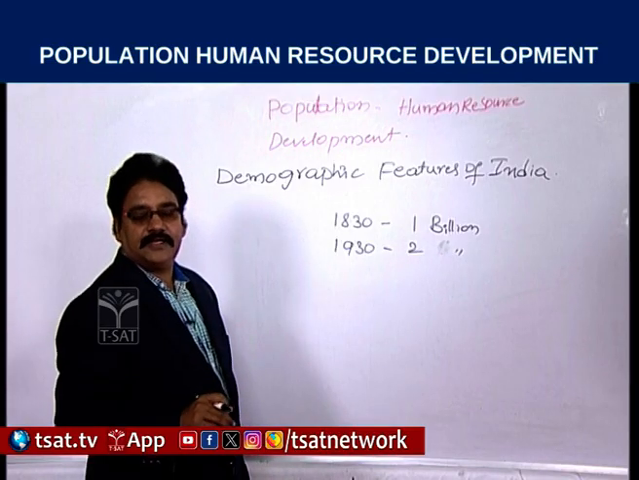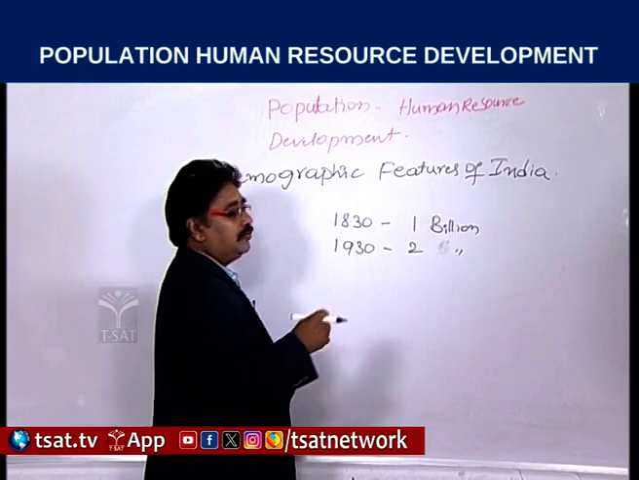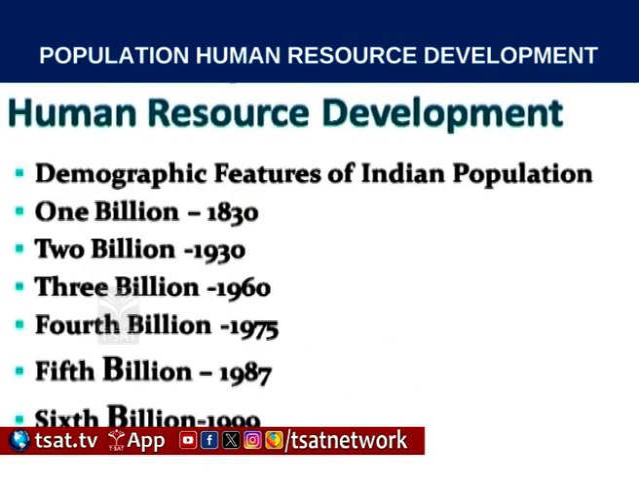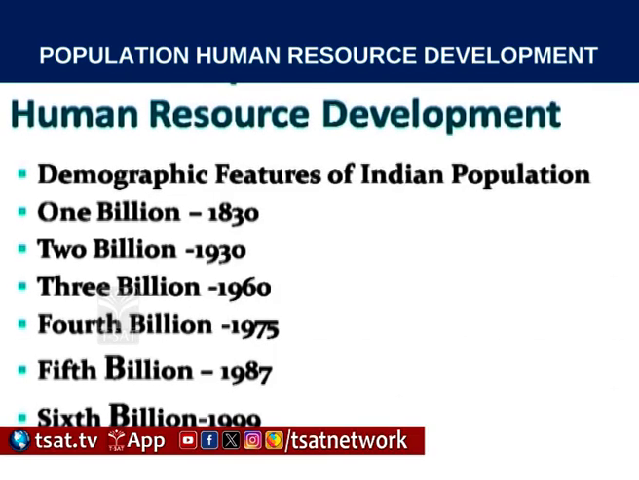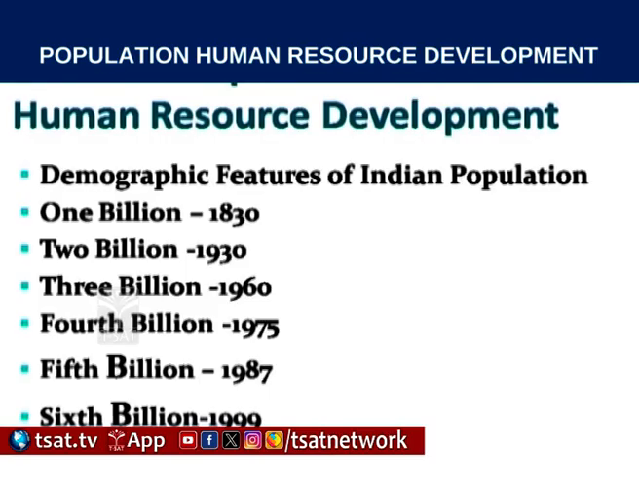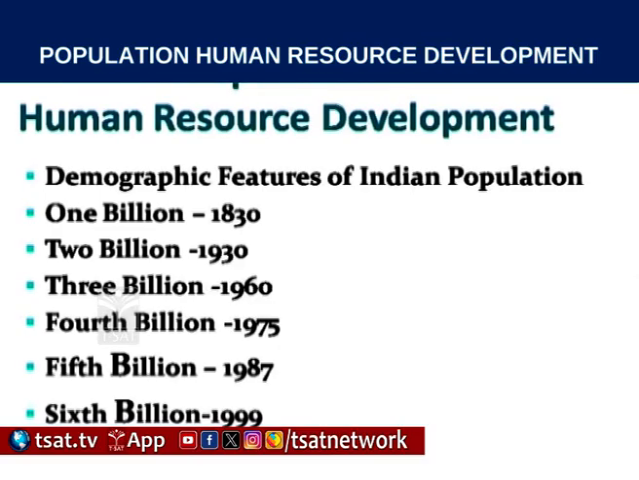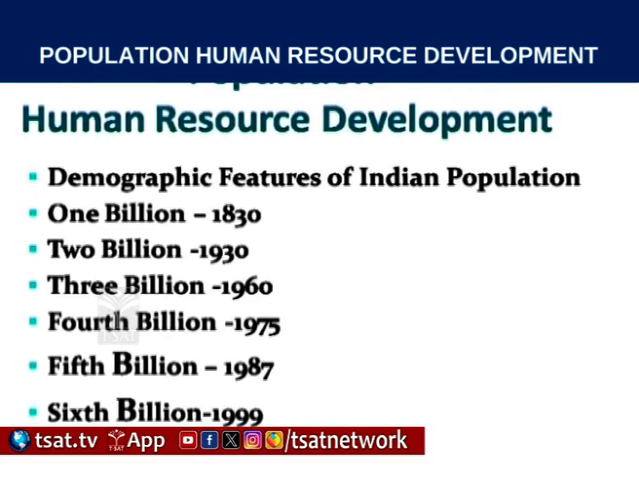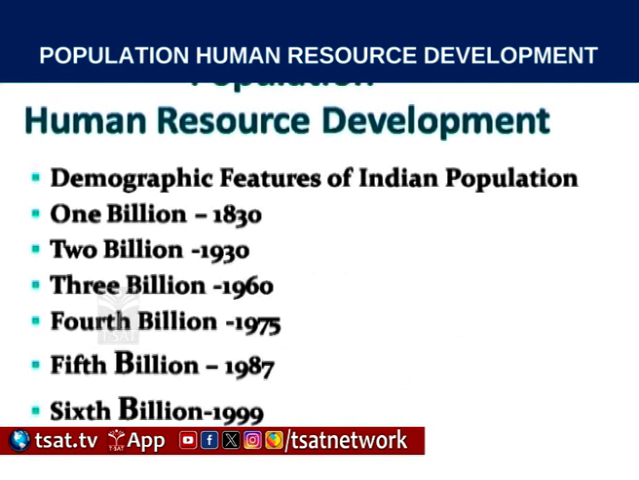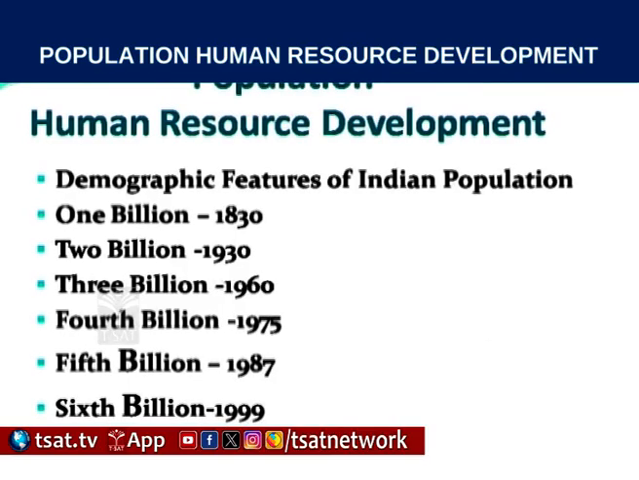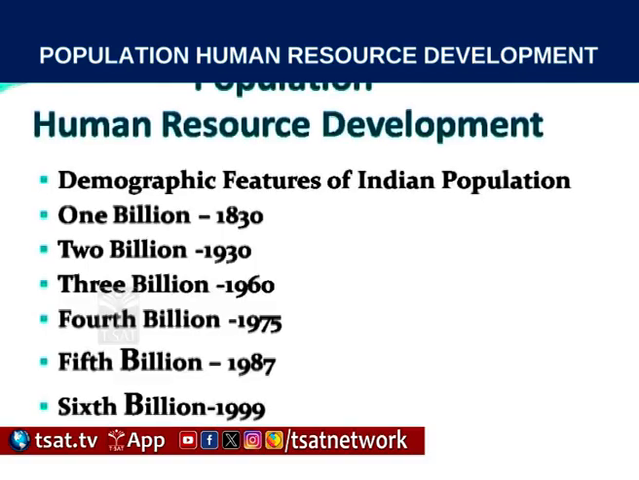And to increase one more billion, it took only 30 years, until 1960. The first billion took 100 years, and to increase another billion, only 30 years. In 1960, 3 billion, in 1975 the 4th billion, and in 1987 the 5th billion.